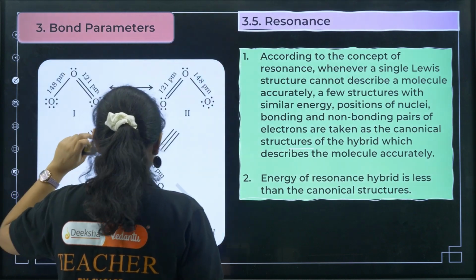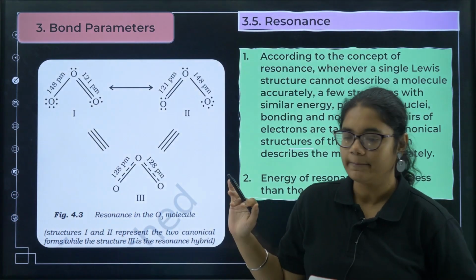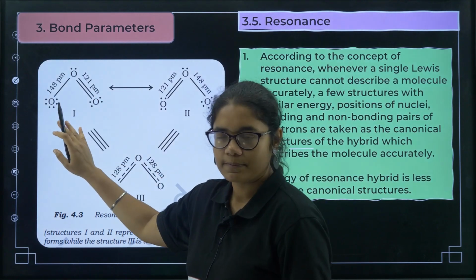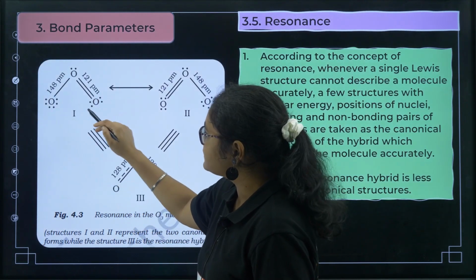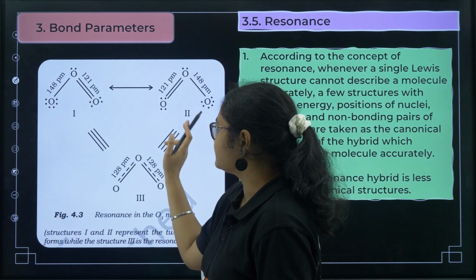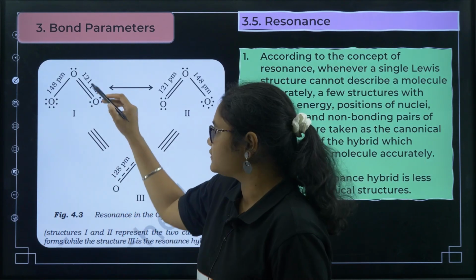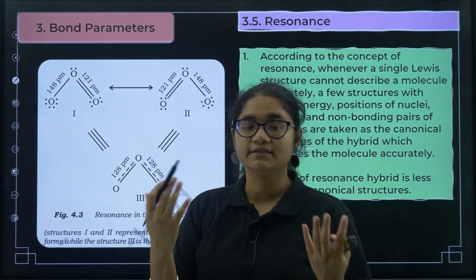Okay. Now you can see the ozone molecule here. So we have oxygen. This one is the ozone molecule. Now we can have this one structure and this another structure, right? You have two different types of structures for ozone. Now this is also correct, this is also correct, then which is the best one?